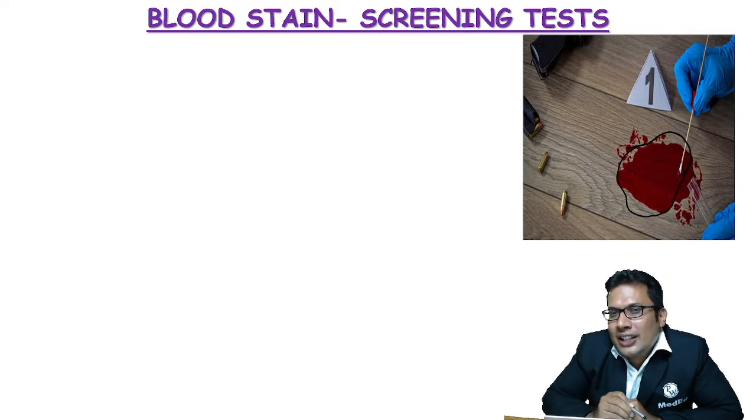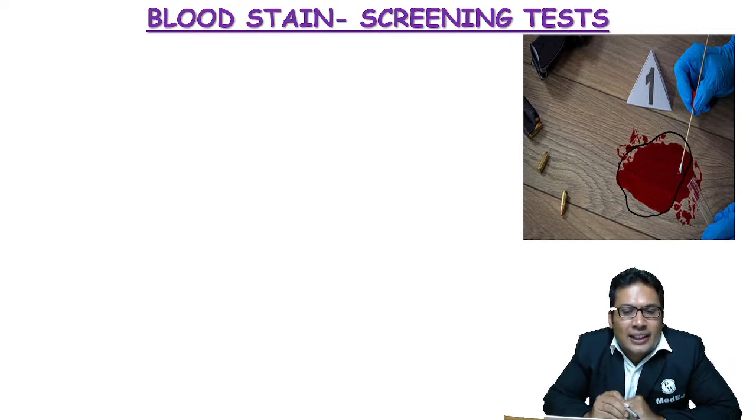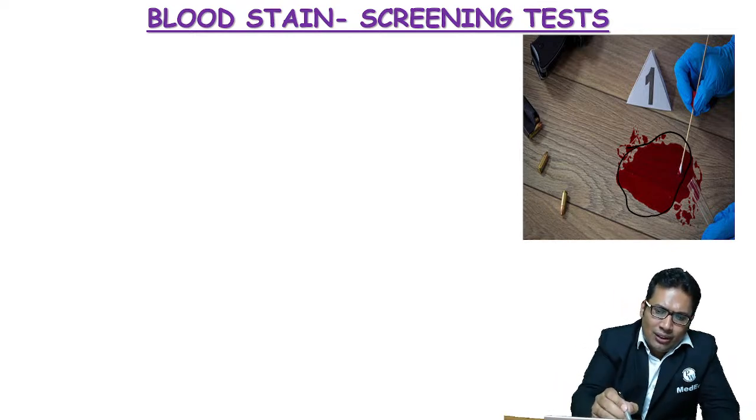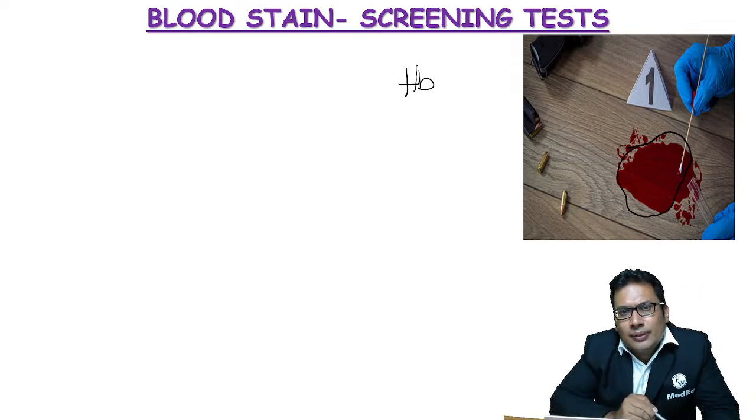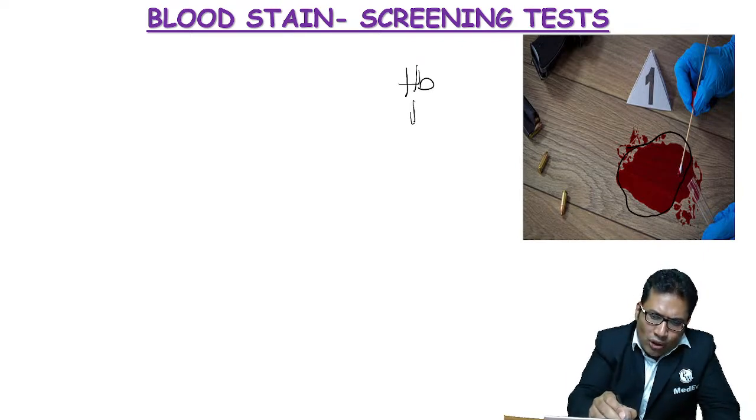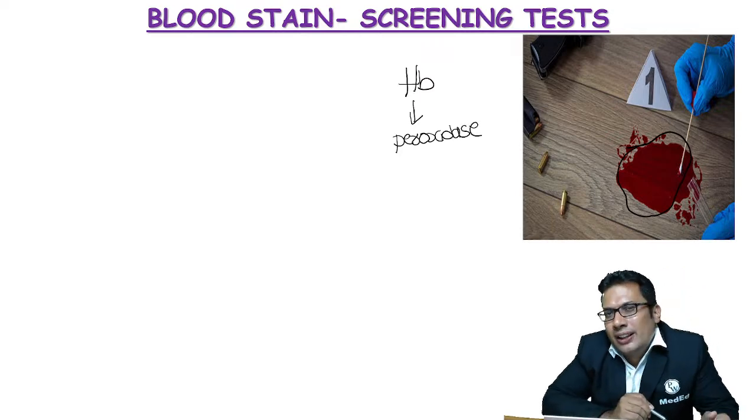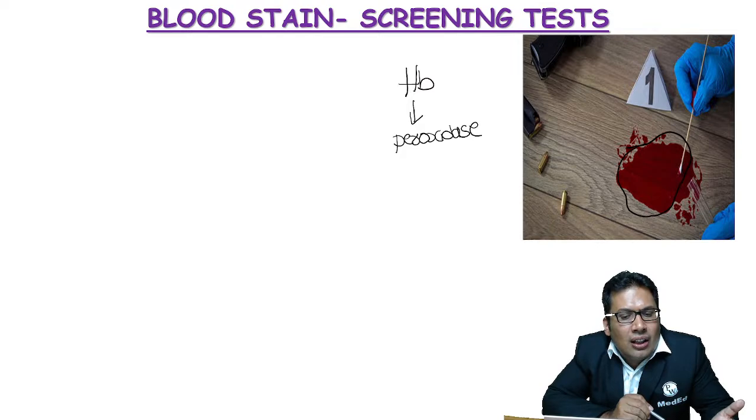The question can be asked in the exam, what is the mechanism of screening test? Remember, hemoglobin present in the RBC has a peroxidase activity.